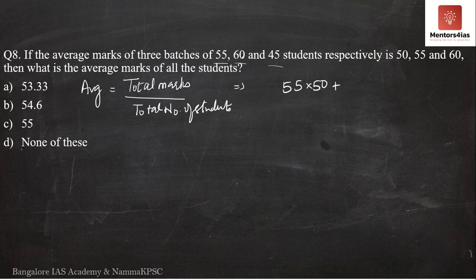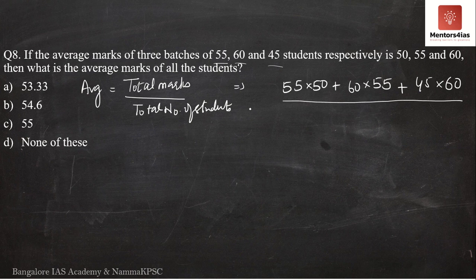Plus 60 students, their average marks is 55. Then their total marks is 60 into 55. Plus 45 students, their average marks is 60. So their total marks is 45 into 60. So this sums up the total marks of all 3 batches of students. Now we will divide this entire thing by the total number of students.